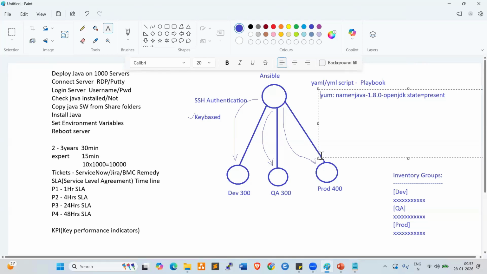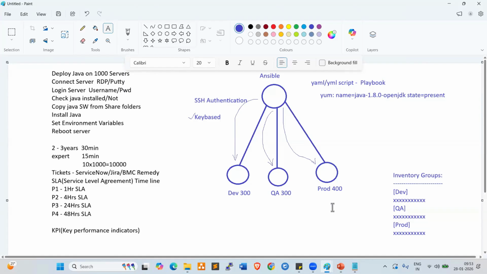How to trigger the script practically? I'll show you while working on Ansible, right? Once we trigger the script, Java will be installed on all the servers within a minute. Within a minute, Java will be installed on all the servers.